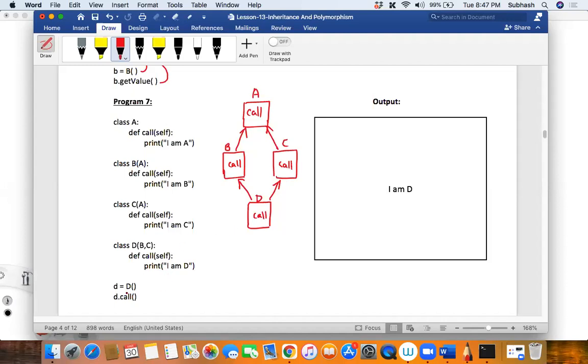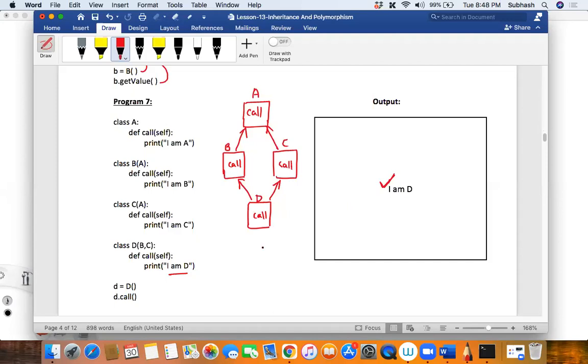Now I'm creating an object of class D, and then I say D dot call. When I say D dot call, which method will get called? Do you think the call method for class D will get called? Yes, its own method. So I am D will get printed on the screen. This is very straightforward. Therefore, it will print I am D. Do you understand this?